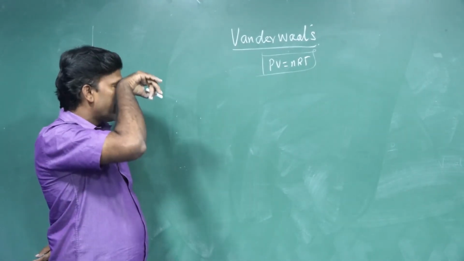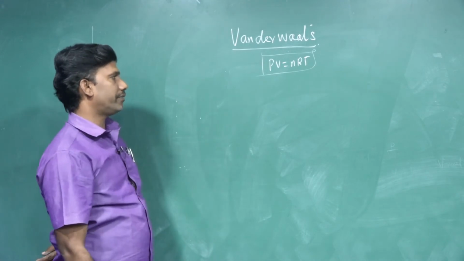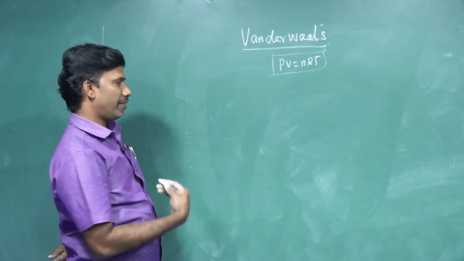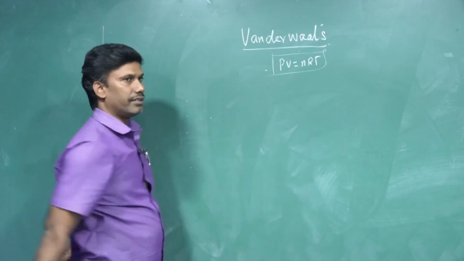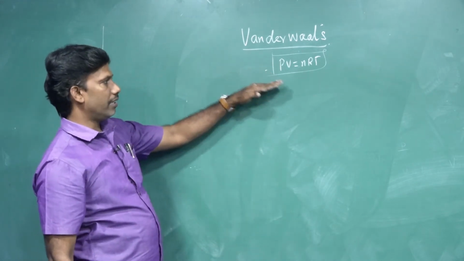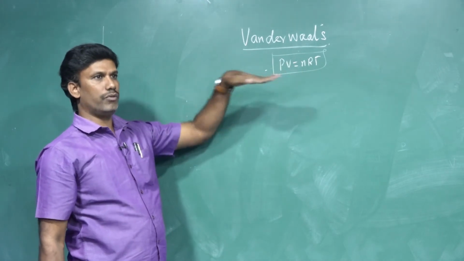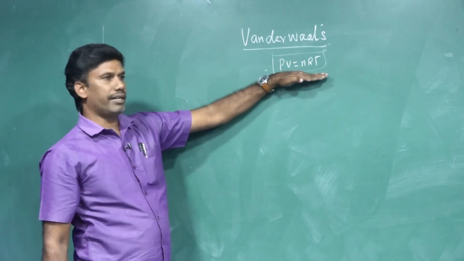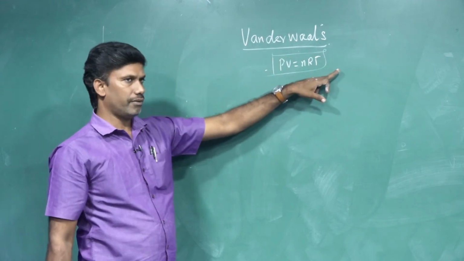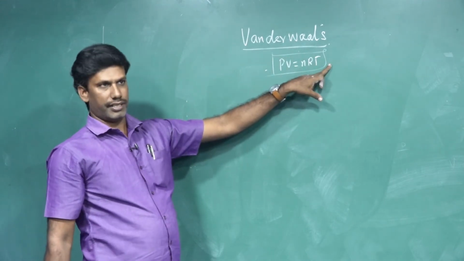So van der Waals experimented with many things and finally made some alteration in the ideal gas equation. For a real gas, how can we write this equation? Simply writing it like this is an error, because we cannot reach this condition.